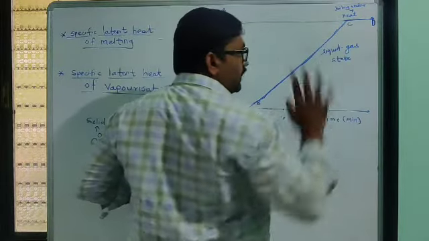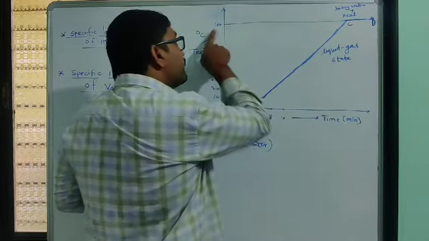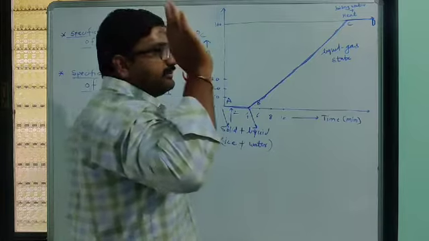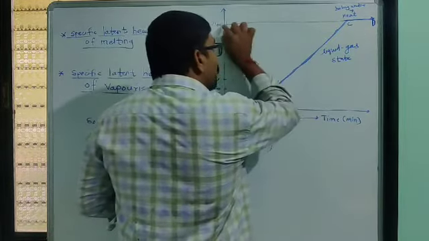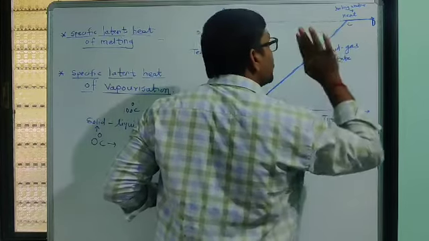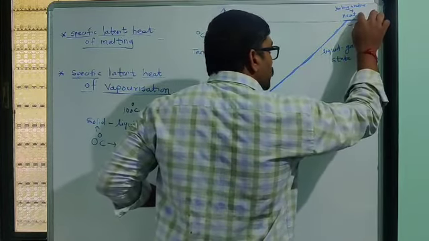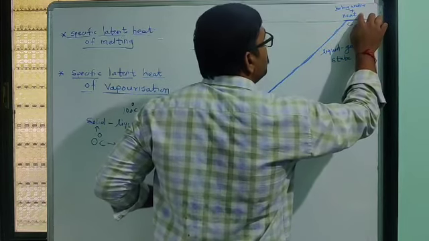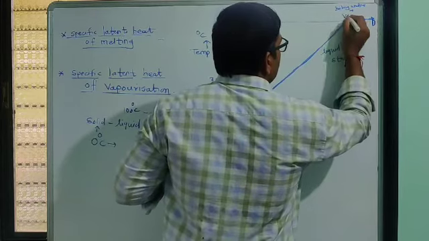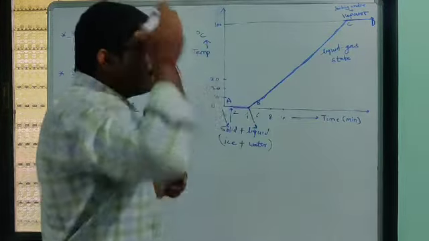Here initially water is there. We are supplying heat to it, but the temperature does not increase above 100 degrees Celsius. At a constant temperature, whatever heat we supply here, all that heat gets used to convert that water into water vapors.